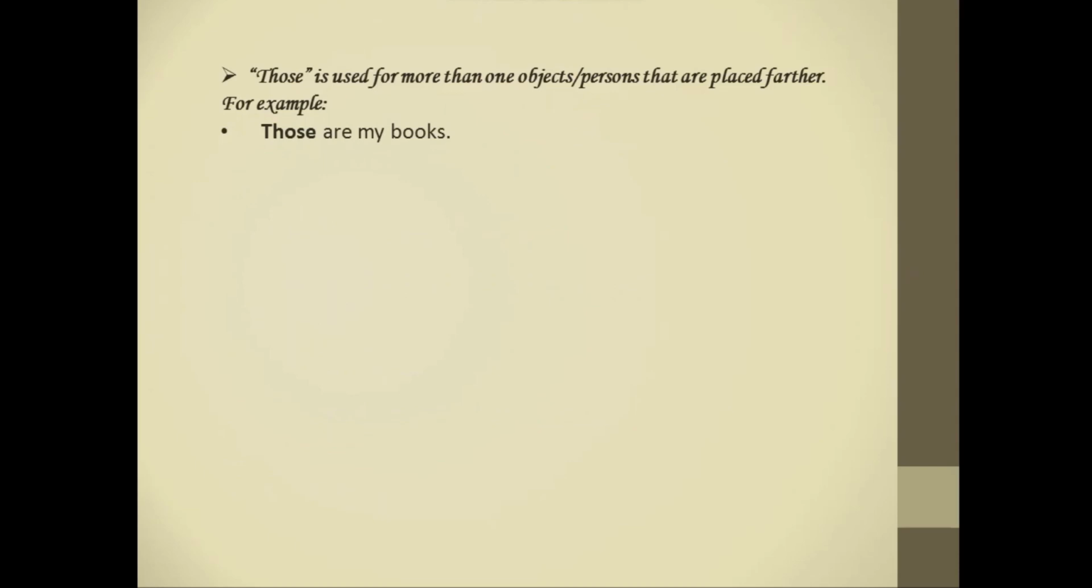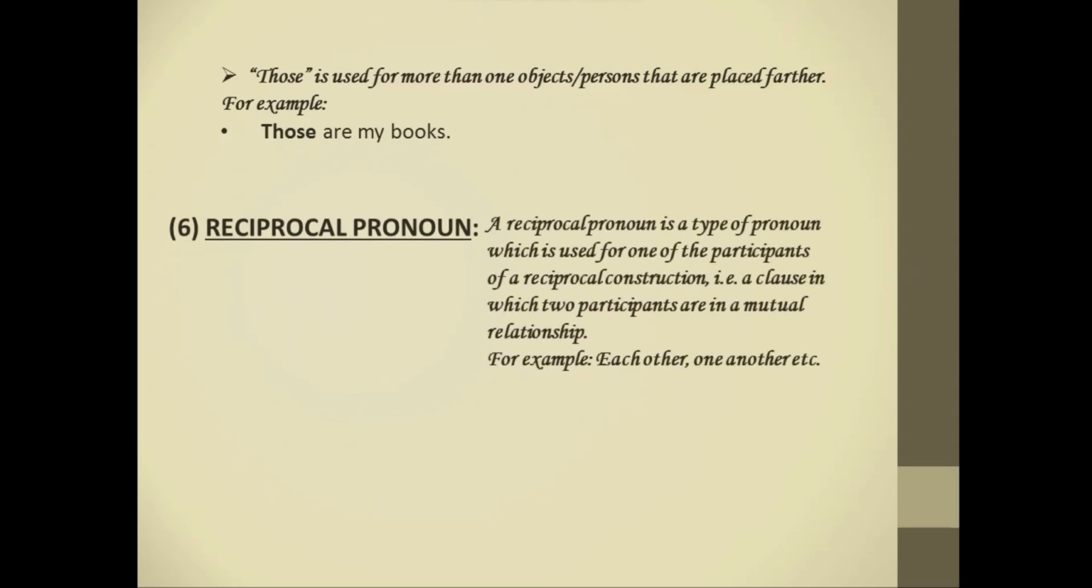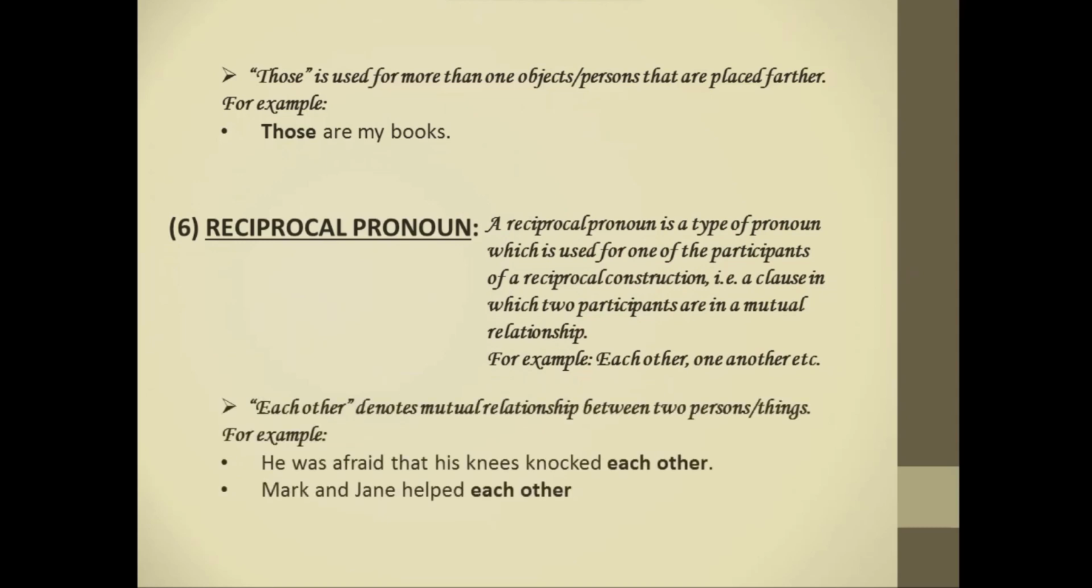Let's see the next type of pronoun, that is the reciprocal pronoun. A reciprocal pronoun is a type of pronoun which is used for one of the participants of a reciprocal construction, that is, a clause in which two participants are in a mutual relationship. For example, each other, one another, etc. Each other denotes a mutual relationship between two persons or things. For example, he was afraid that his knees knocked each other.